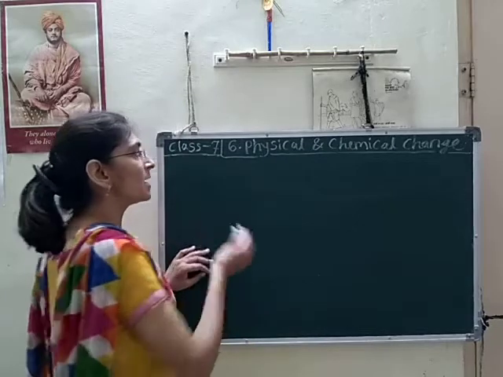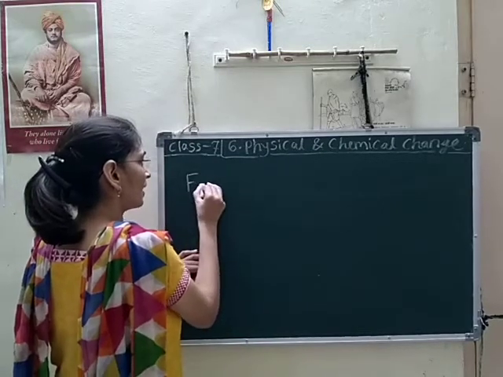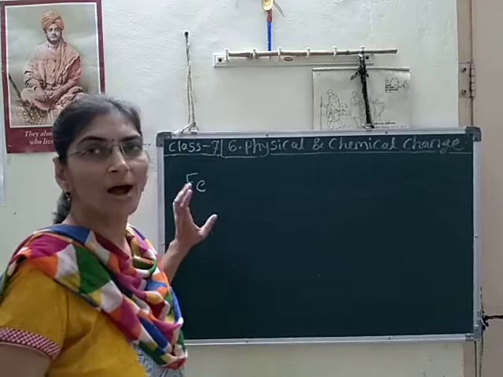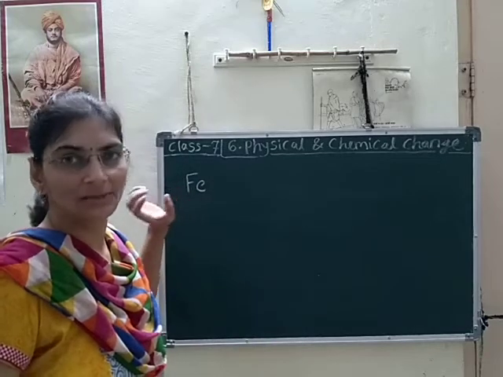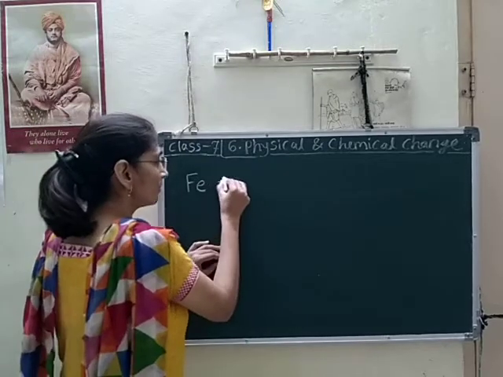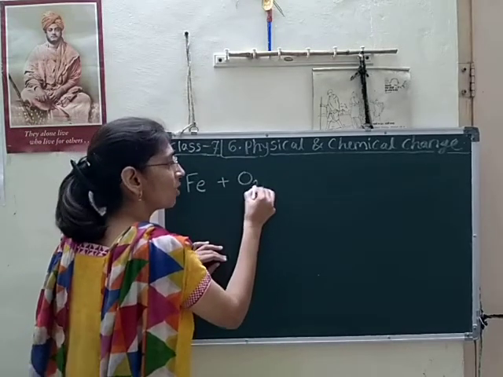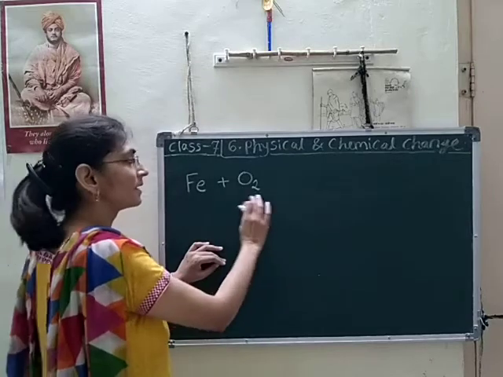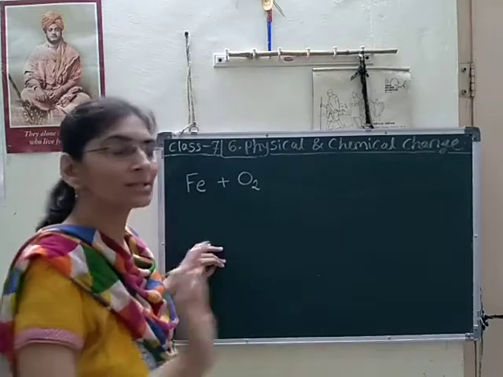So for iron, what is the symbol? Ferrum, from the Latin name of iron. The Latin name of iron is ferrum. That's why the symbol is Fe. Iron plus oxygen. Iron plus oxygen. This is the reaction of iron with oxygen.